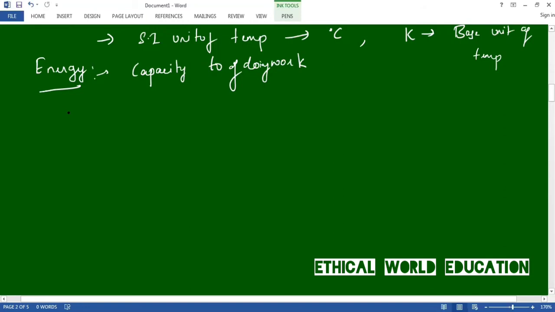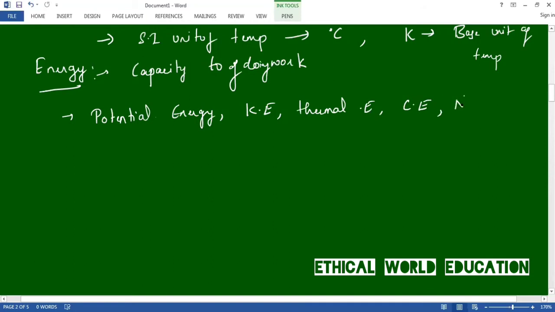Forms of energy are potential energy, kinetic energy, electrical energy, thermal energy, chemical energy, nuclear energy, etc. These are some forms of energy. Let us discuss one by one.